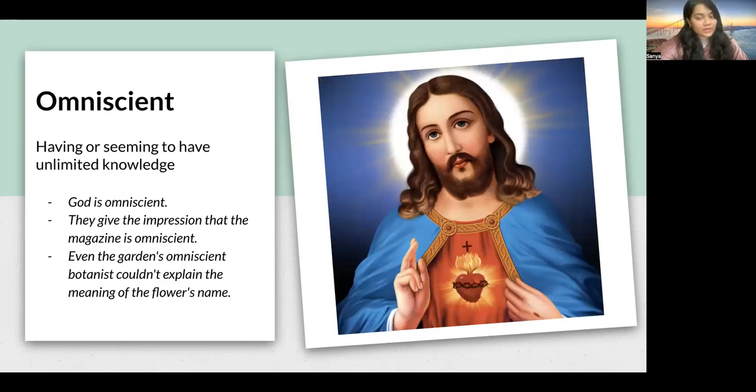Omniscient, someone or something that seems to have unlimited knowledge or actually has unlimited knowledge. God is omniscient because we believe he has unlimited knowledge. Books can be omniscient because we think that they have all the knowledge. A person can be omniscient, but we can say that in a certain area as well. It's not necessary that you are omniscient only when you know about every realm on earth. You could be omniscient when you know about a certain sector or area or niche.